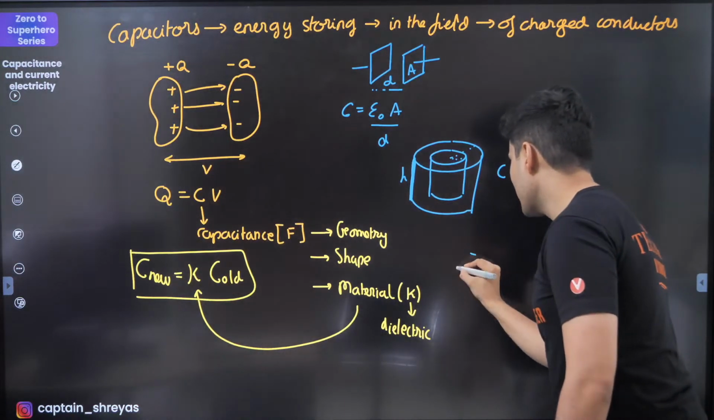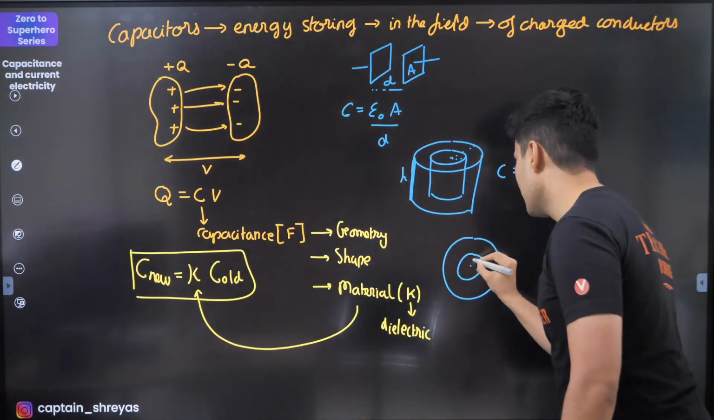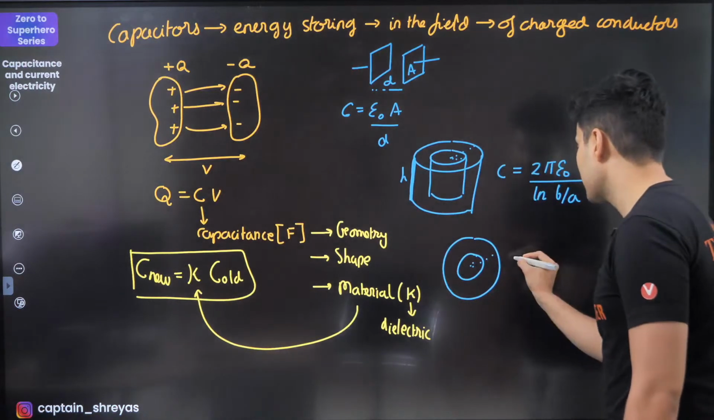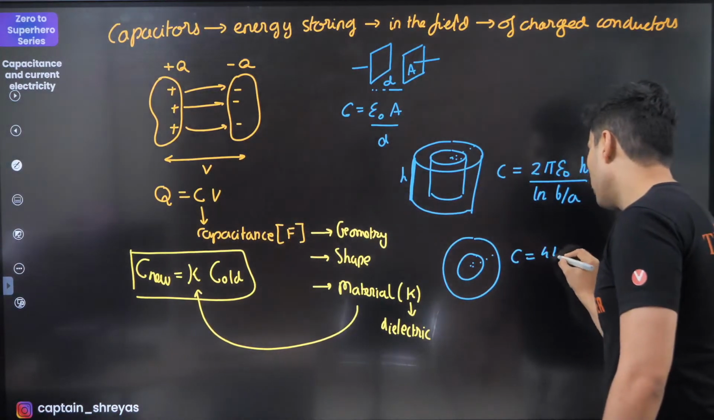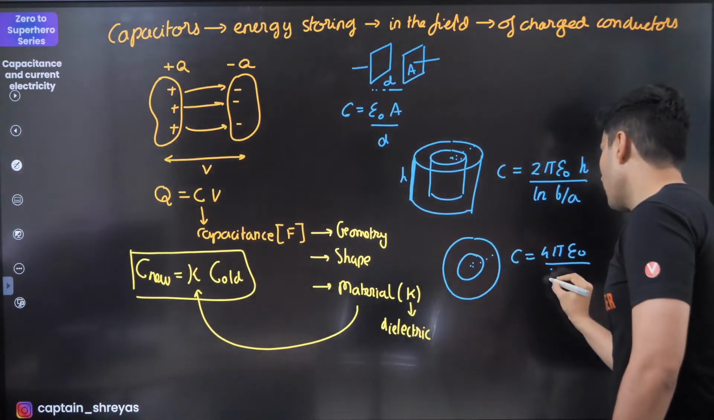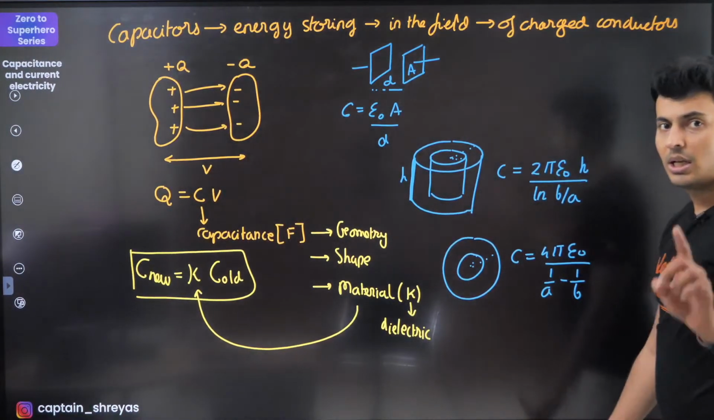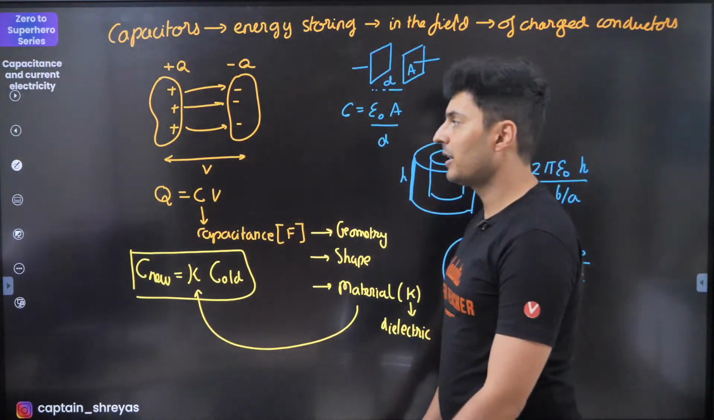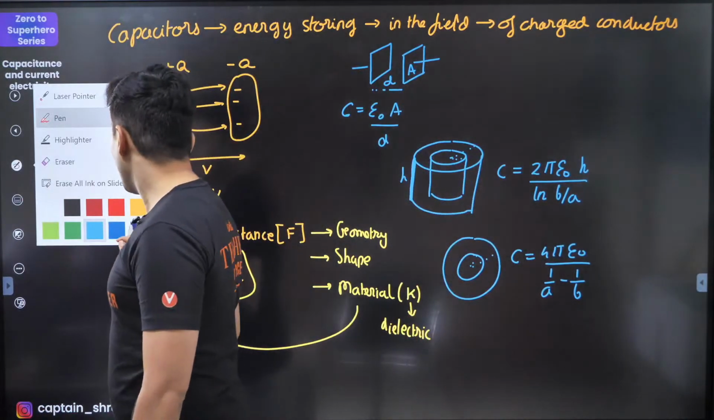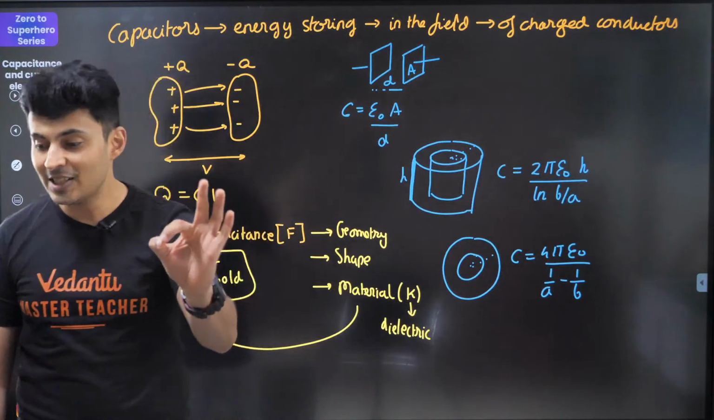Last type is basically your spherical type of capacitor. This is inner radius, this is outer radius. The capacitance is given by 4 pi epsilon naught divided by 1 by a minus 1 by b. Very, very important. Now there is a special type of capacitor you might have heard of, and that is called an isolated capacitor.